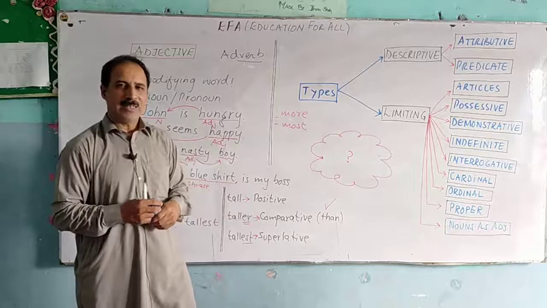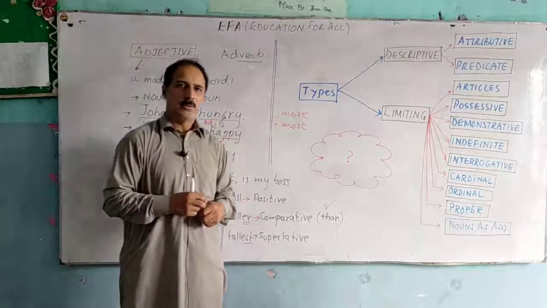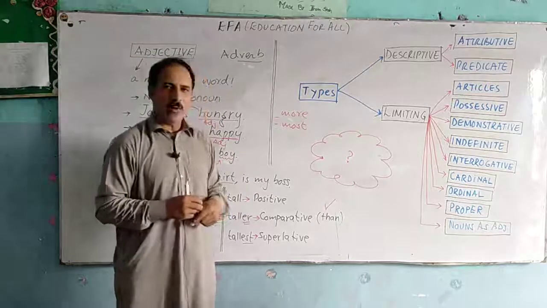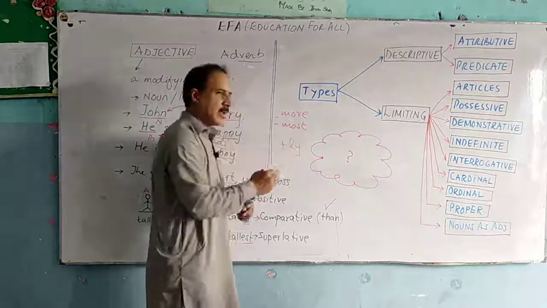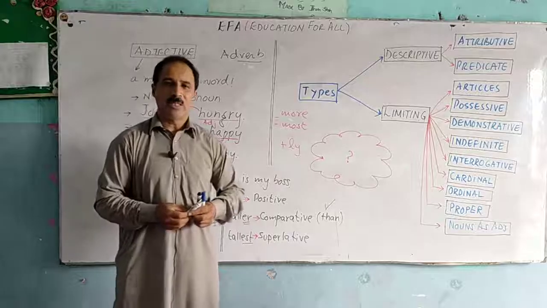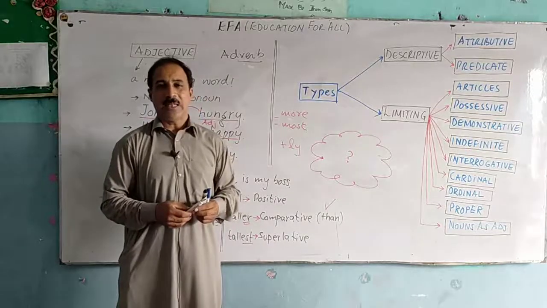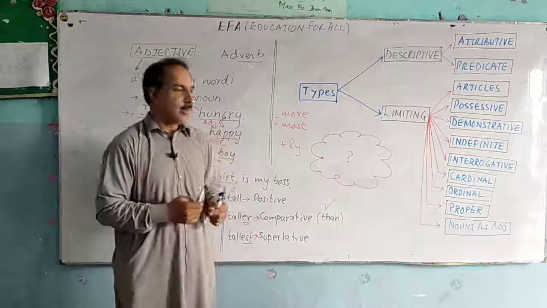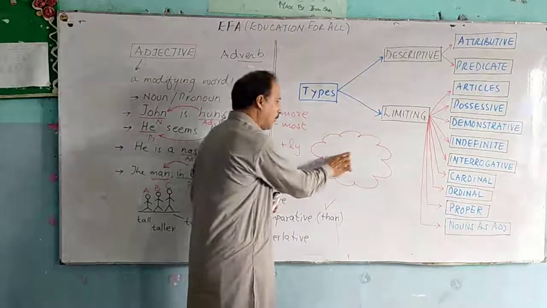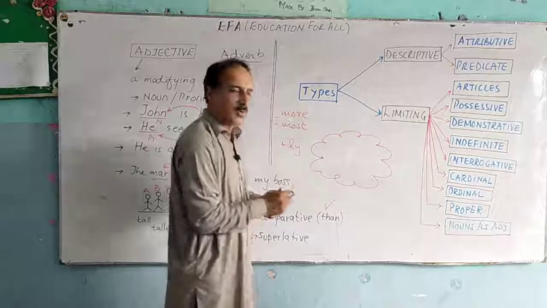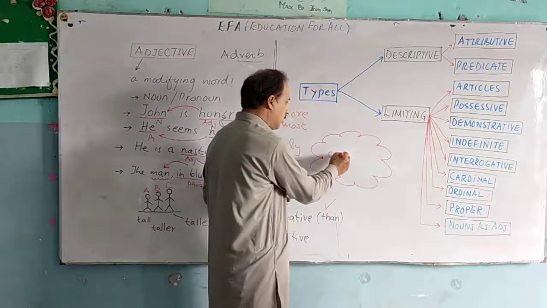Sometimes certain adverbs, because adverbs are made from adjectives normally by adding the suffix ly, for example, smart, smartly, skillful, skillfully. But sometimes there are words which end in ly, but they are actually adjectives. For example, cowardly.